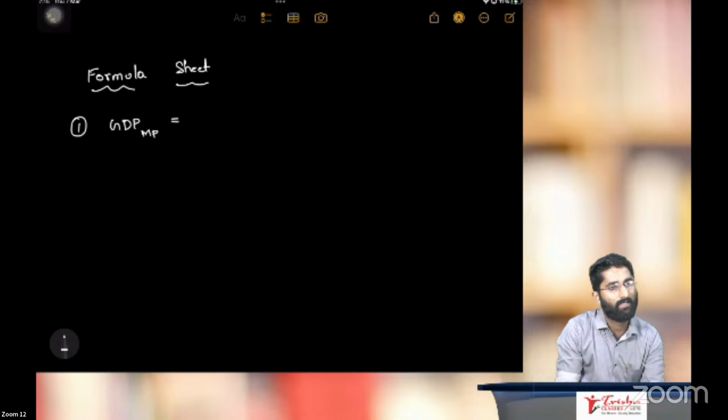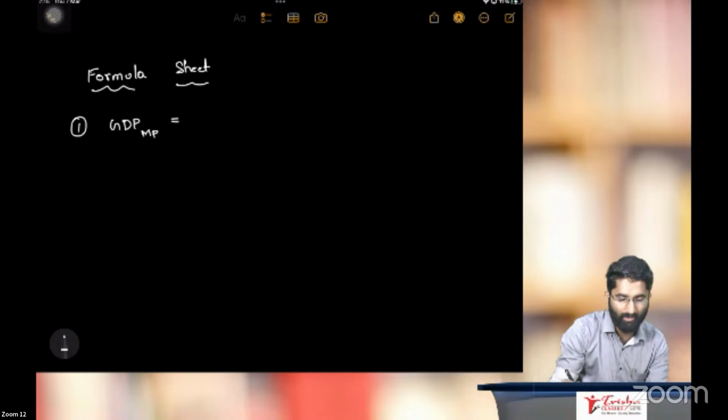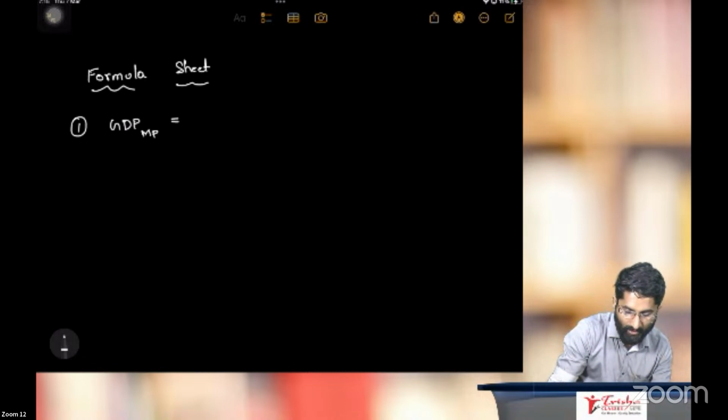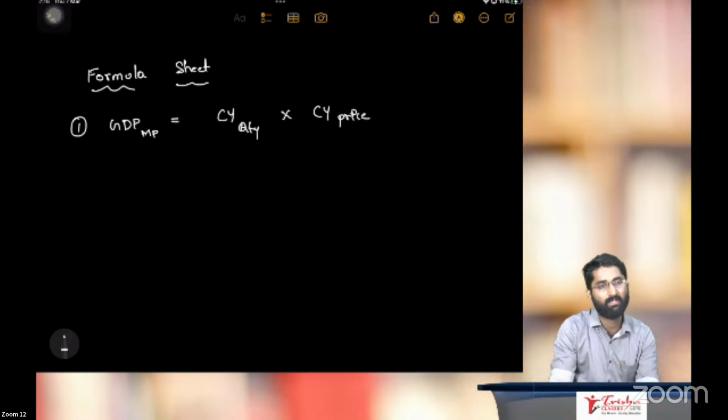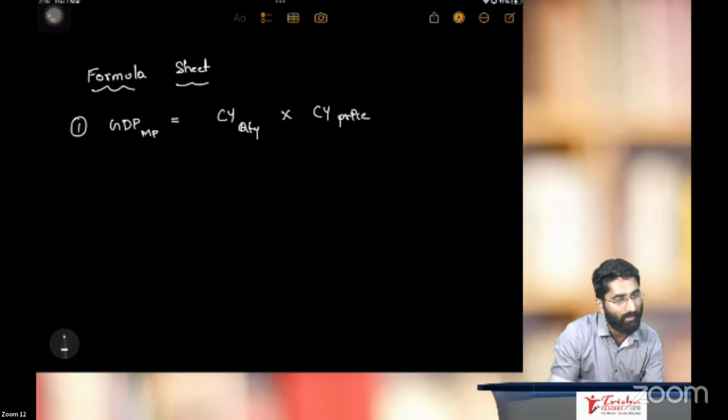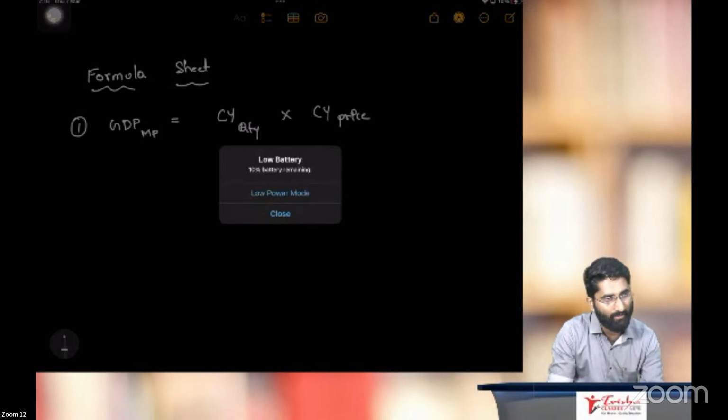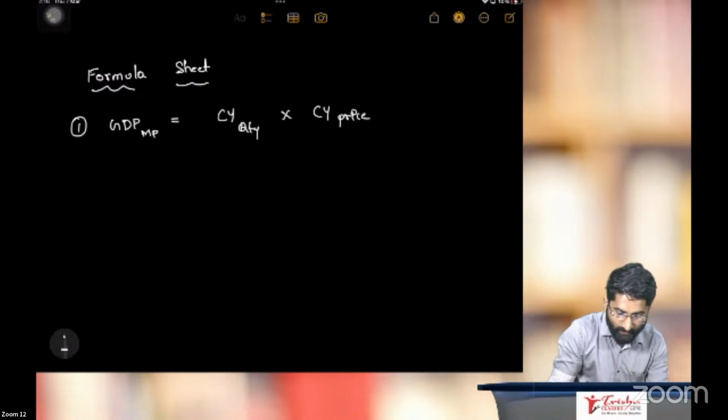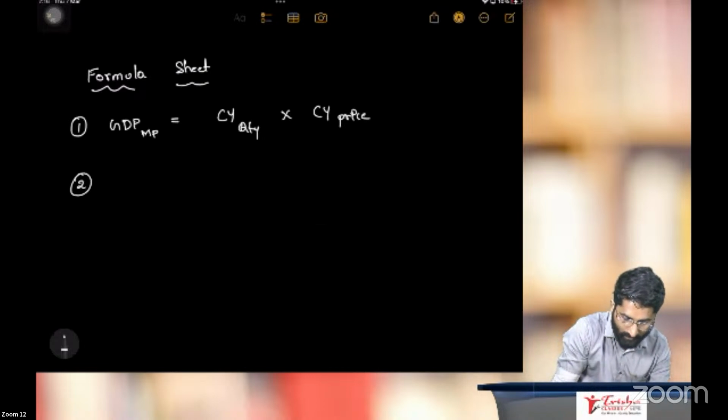How to write GDP at market price? Current year quantity multiplied by current year price. This is nominal GDP. Next, second is real GDP.